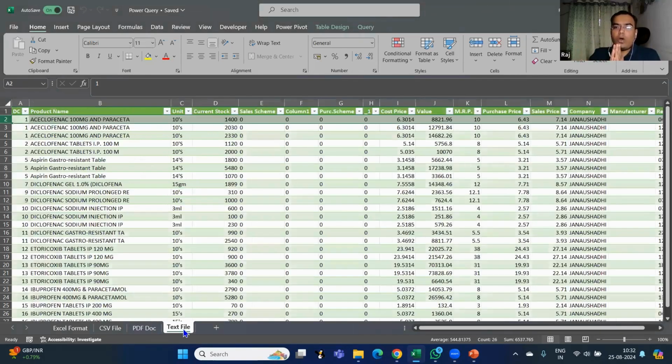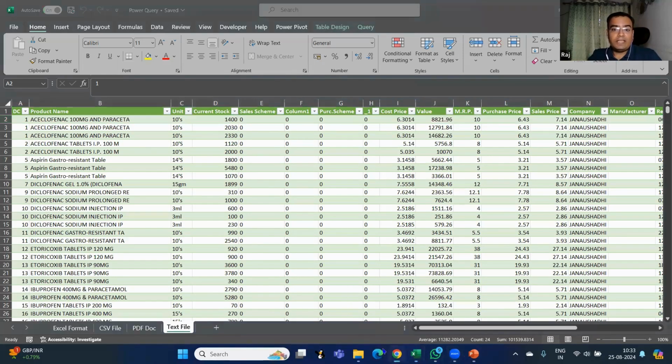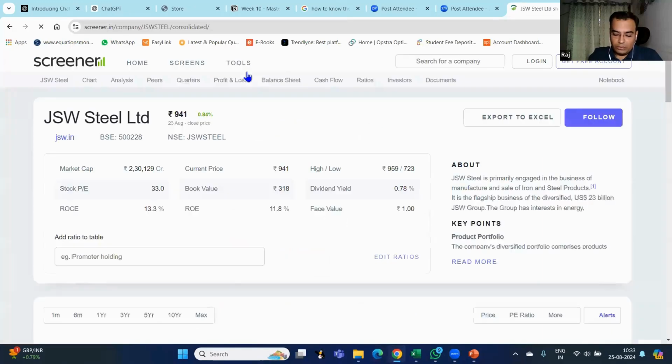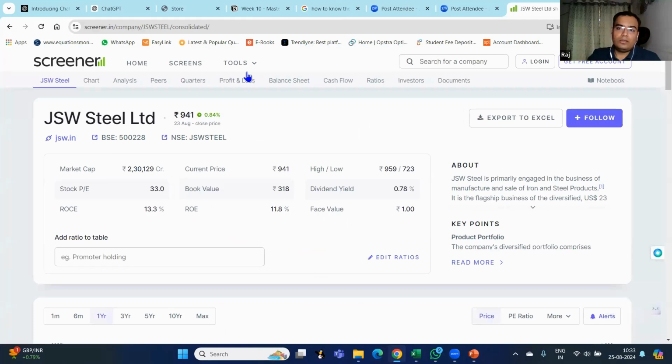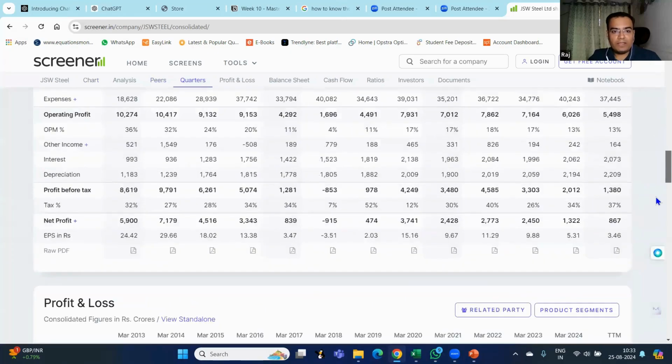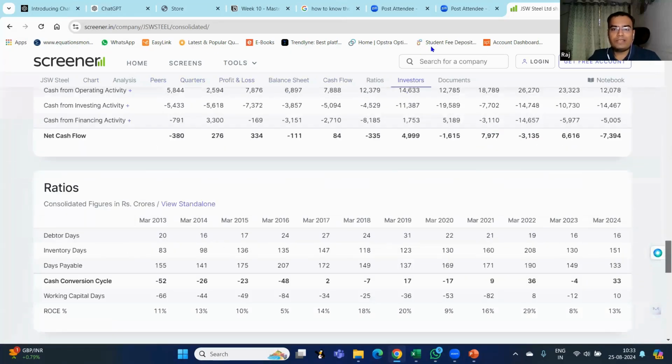Now this was all about the files that we had in our system. What if my data is in a website? How can I get that data? Let me just show you that also. This is very interesting. If I go into a website called Screener, Screener is a website in which you can check anything about a stock. About the stock, you want to know the fundamentals, you want to know the numbers, sales, profit, everything, you can see with the help of this website called Screener.